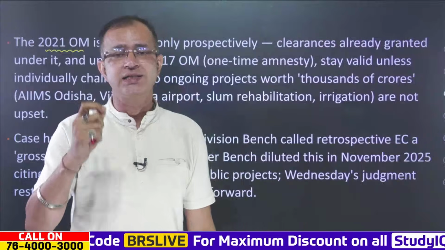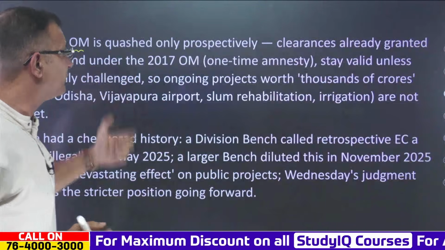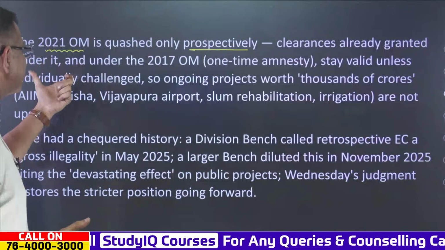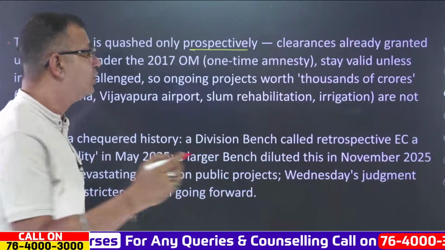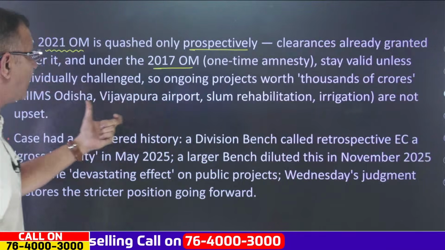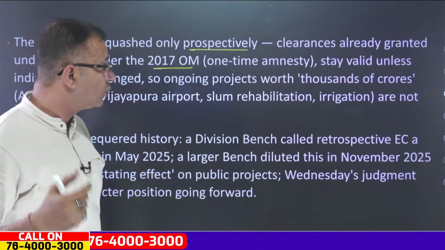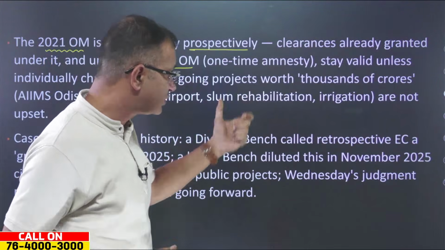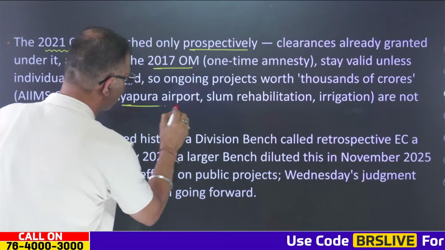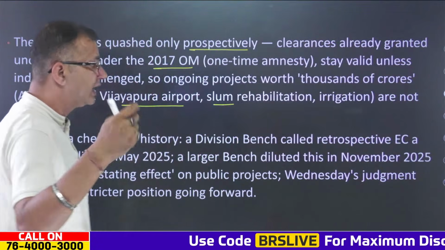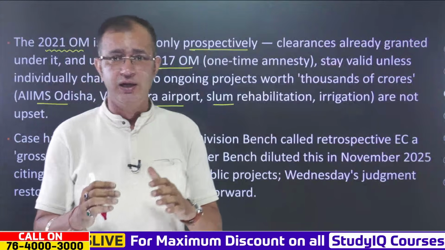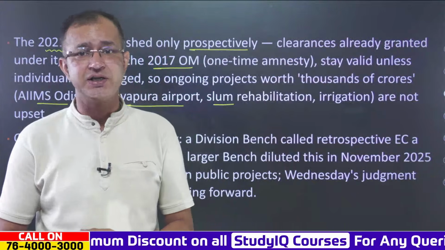This has been quashed by the Supreme Court, and only prospectively. That is, the clearances which have already been granted under it, and under the 2017 OM, which was basically the one-time amnesty, stay valid unless individually challenged. So ongoing projects worth thousands of crores, for example AIIMS Odisha, the Vijaypura Airport, and the slum rehabilitation or irrigation projects, will not be touched by this recent Supreme Court judgment.